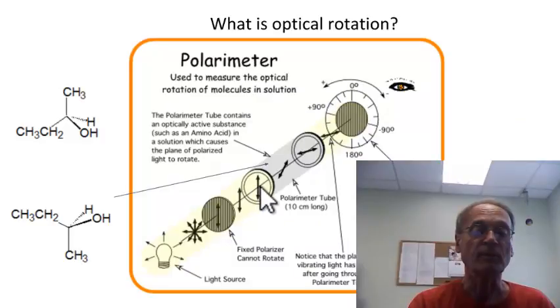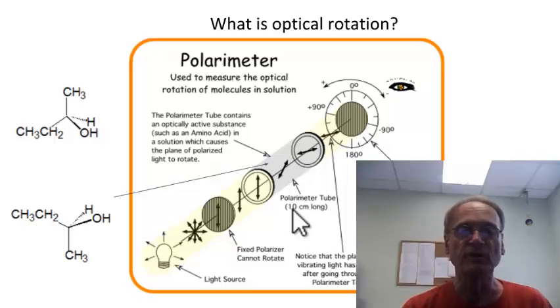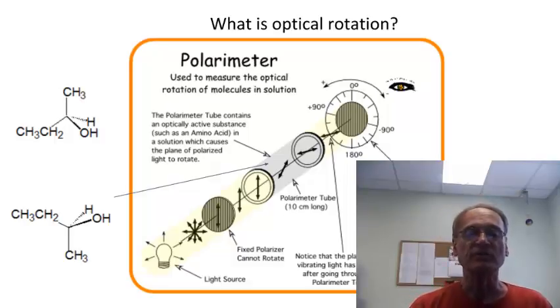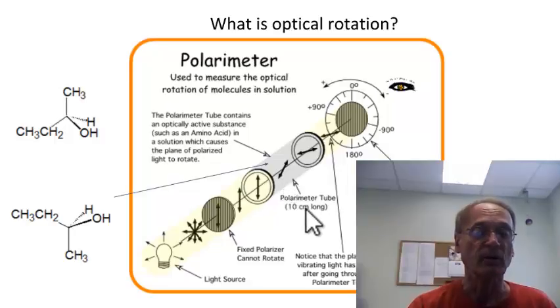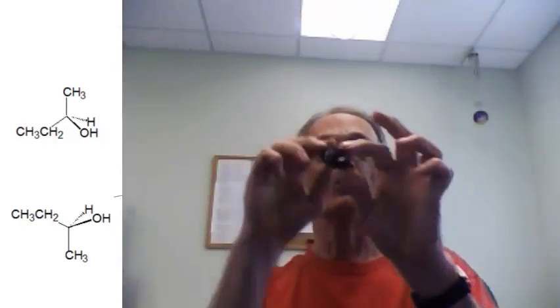Then at that point, the plane polarized light is passed through a tube, and in this tube will be a sample. It may contain one or the other or both enantiomers, maybe a racemic mixture 50-50 or maybe some other mixture, but it contains a mixture usually dissolved in some sort of solvent and usually 10 centimeters long. That is 1 decimeter. Now, a decimeter is not a unit that we use very much, at least not in general chemistry, but for some reason the tube they use in these instruments is almost always 1 decimeter long. Sometimes they use a 2 decimeter tube, but I happen to have here a 1 decimeter polarimeter tube.